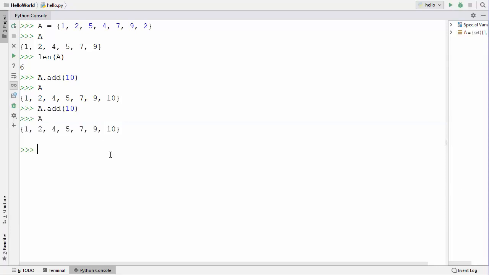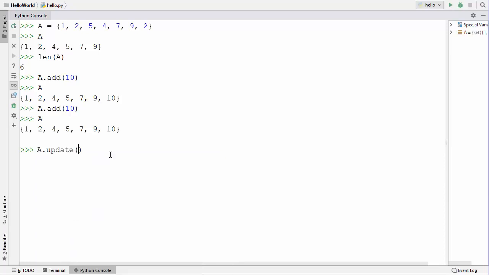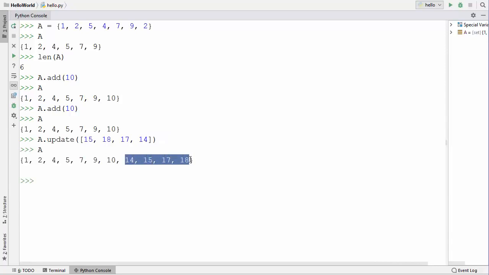Now, if you want to add multiple values in a set, you can use the update method. So you can call this method, which is update, and then inside the curly brackets, you need to provide these multiple values. So let's add some values into this set. I'm going to add 15, 18, 17, let's say, and 14. Okay, and then press enter, and now I will see the values inside the set, and you can see all these values are added to the set.